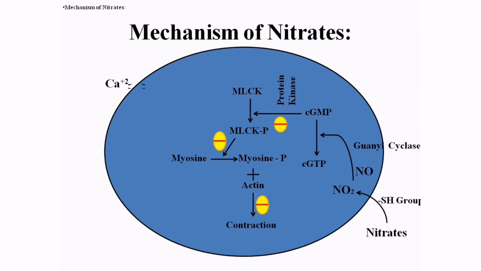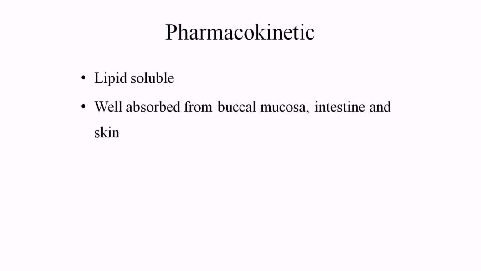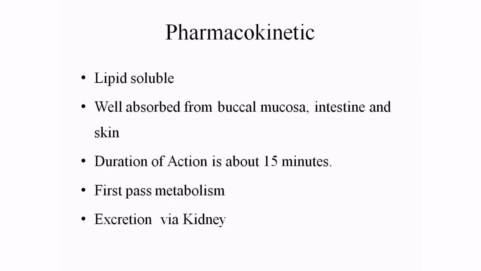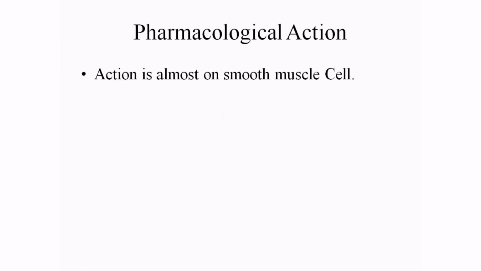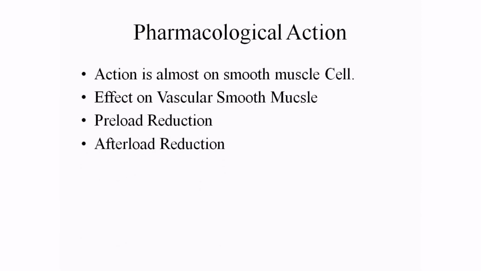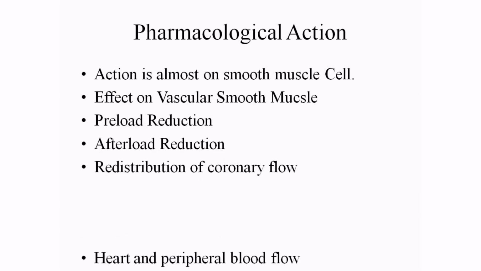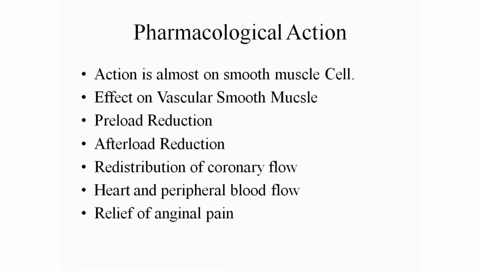Cyclic GMP also acts on calcium ion channels. cGMP may also reduce calcium ion entry, reducing the concentration of calcium ion for relaxation of vascular smooth muscles. Next, in the pharmacokinetics, the drugs are lipid soluble, well absorbed from buccal mucosa, intestine, and skin. Duration of action is about 15 minutes. First pass metabolism, excretion by kidney. Those are the pharmacokinetics. The pharmacological action is mainly on smooth muscles: effect on vascular smooth muscles, preload reduction, afterload reduction, redistribution of coronary flow, heart and peripheral blood flow, relief of anginal pain.